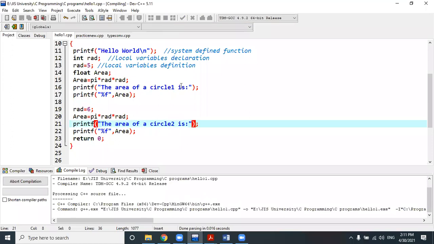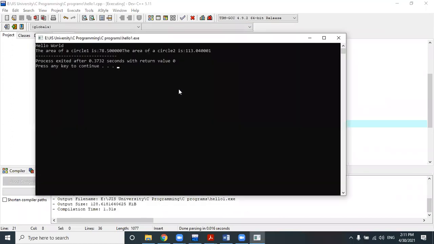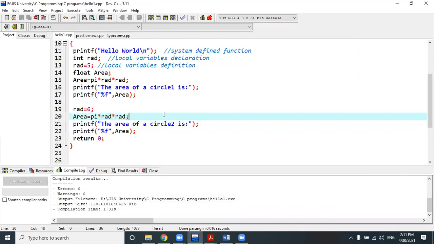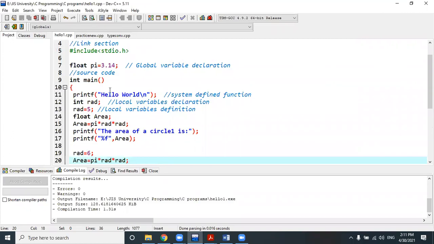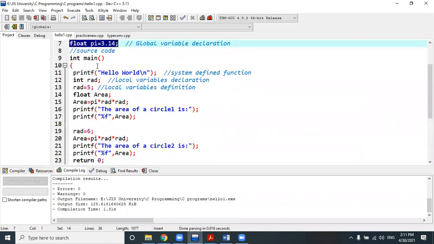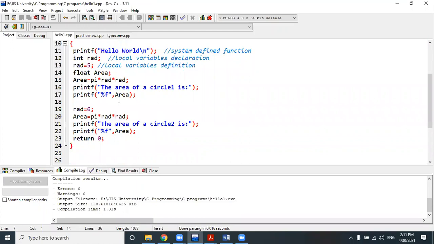Let's run this code. So this is the first output, the area of circle 1, and this is the second output, the area of circle 2. Is it clear to everyone? Did you understand? Yes, sir. But the global variable value is constant throughout the program. Global variable value is constant throughout the program.